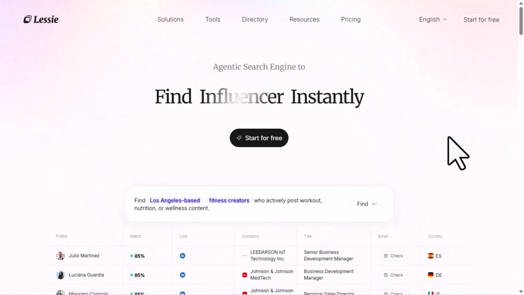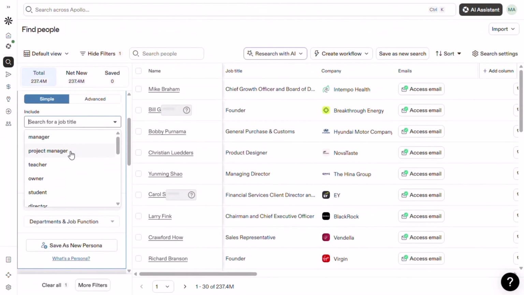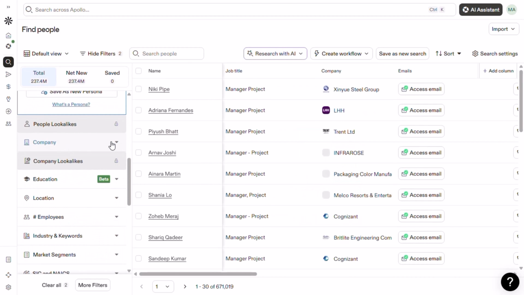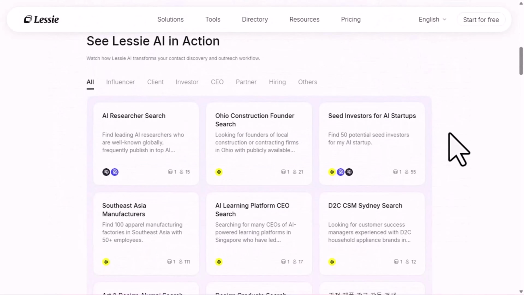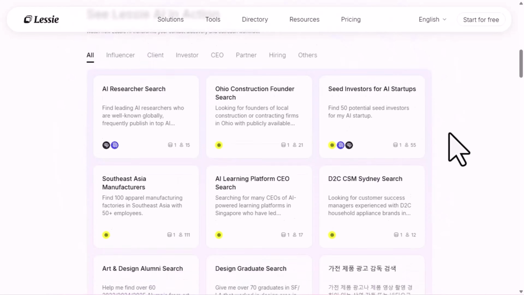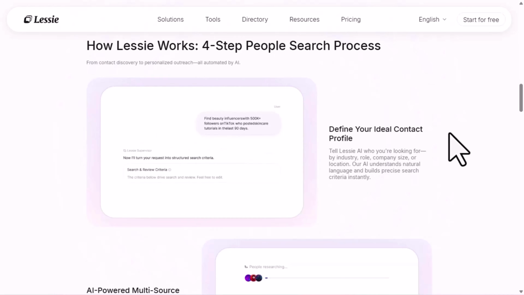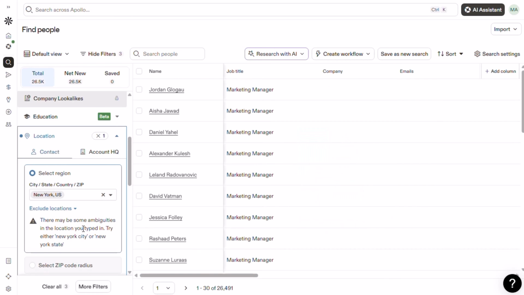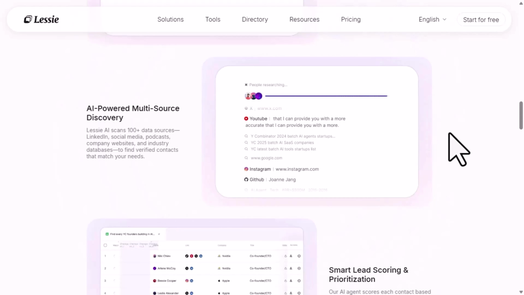Lessie AI is a people search AI agent designed for modern workflows. Instead of relying on rigid filters and manual digging, it lets you search in natural language. So rather than forcing your intent into a narrow set of drop-downs, you can simply describe the kind of person you want to find. That could be a founder, creator, investor, client, expert, candidate, or strategic partner. It is a much more realistic way to search, because in the real world, most valuable searches are nuanced. You are usually not just looking for marketing managers in New York. You are looking for people with a certain background, signal, point of view, niche, level of influence, or likelihood of being relevant to your goal.